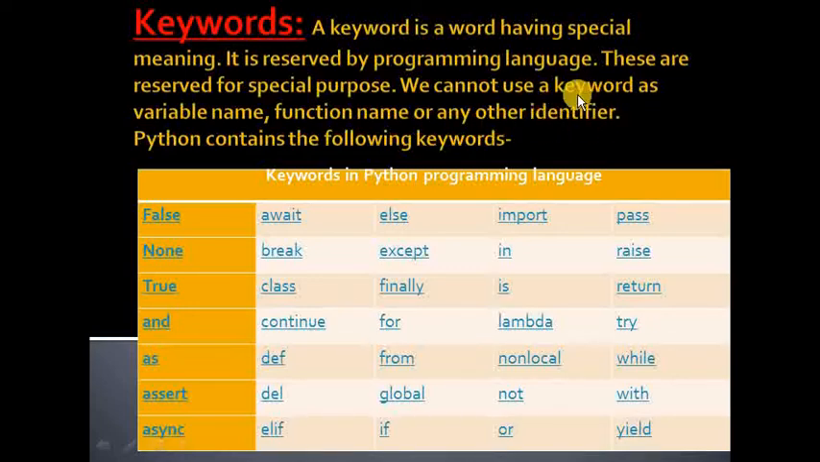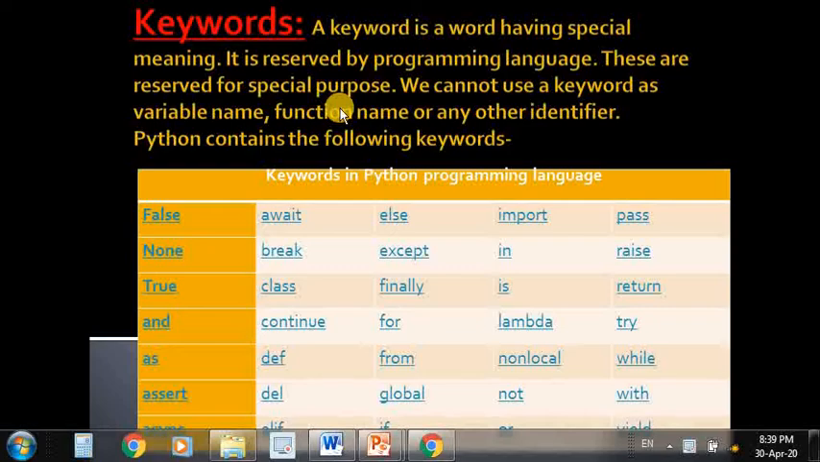About identifiers we will discuss in the next slide. Python contains the following keywords: False, None, True, and, as, assert, async, await, break, class, continue, def, del, elif, else, except, finally, for, from, global, if, import, in, lambda, nonlocal, not, or, pass, raise, return, try, while, with, yield. As we move in the further classes you will learn them one by one.